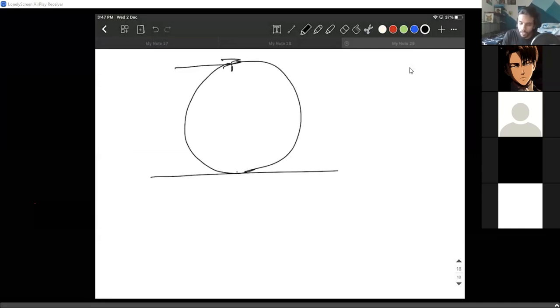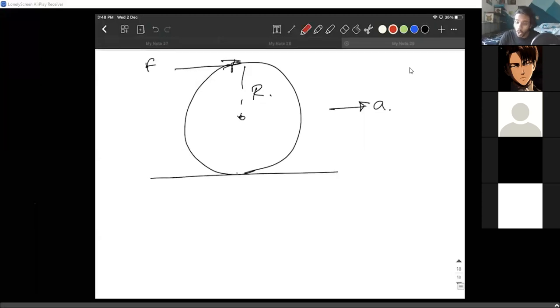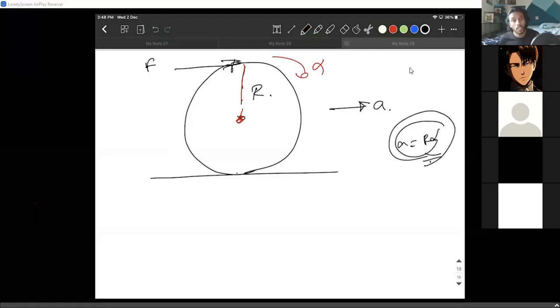I'm applying the force at the topmost point only, at a distance r. So this will also create some linear acceleration, and the torque is different this time. This time the torque is maybe double, let's just say. So there is always torque, but we are still not sure whether a = R alpha is happening or not. If this doesn't happen, you cannot call it pure rolling.